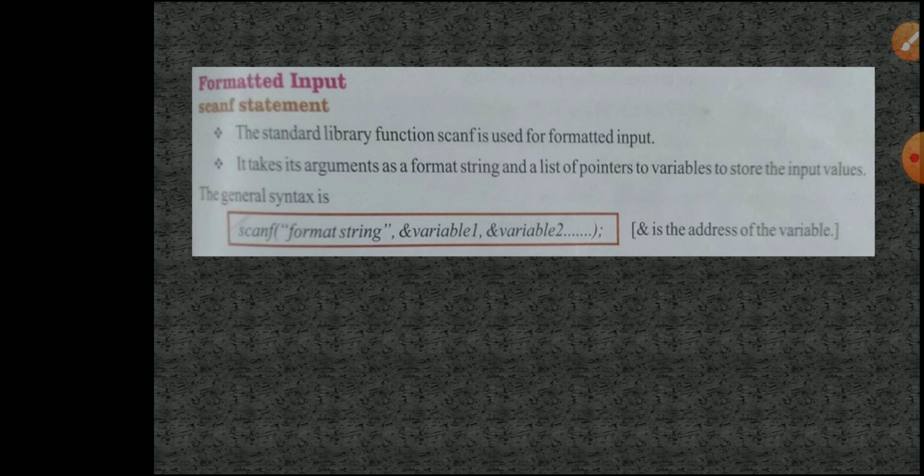The ampersand symbol is used for the address of the variable. It defines the address where we are going to store that variable's value. That ampersand is the address of the variable. Variable 1, variable 2 mean variables, for example a, b. So the ampersand symbol is used to define the address of the variable, the address in the computer where that variable is stored. This is formatted input.